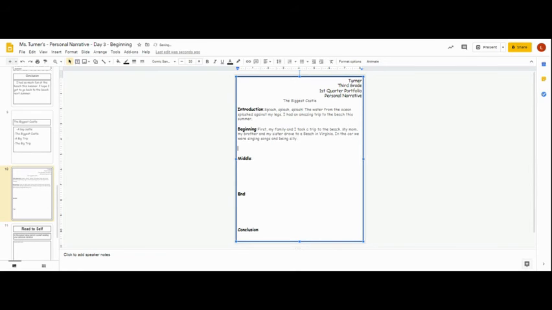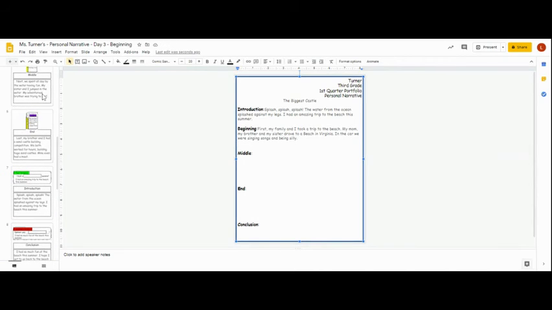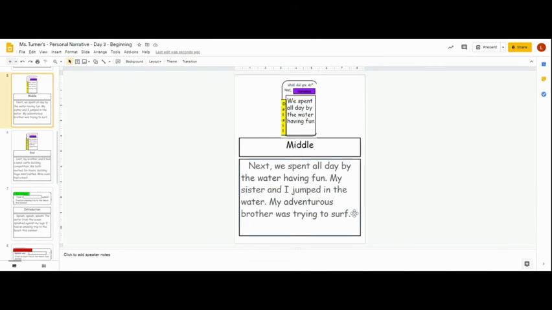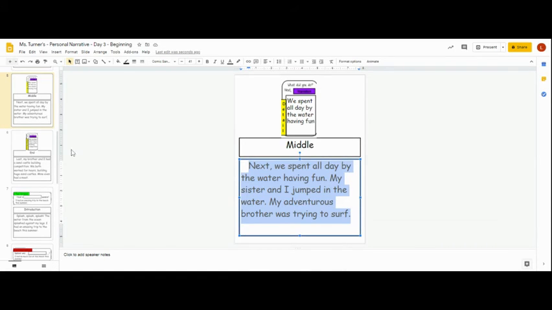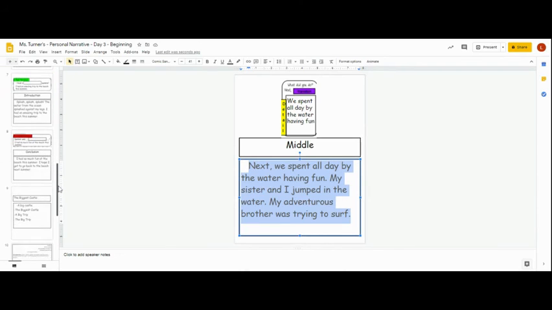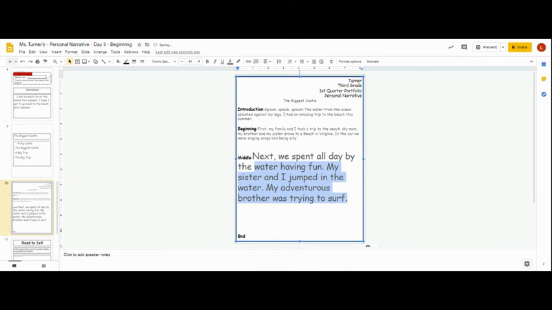I don't need these extra lines in here because they're blank, so I could take them out. I'm going to go up here to the middle, what happened in the middle of my story. I'm going to copy this paragraph by selecting it all, 2-finger click and click copy. Go back to my final draft paper and click paste. Resize it to make it the right size for our final draft paper.